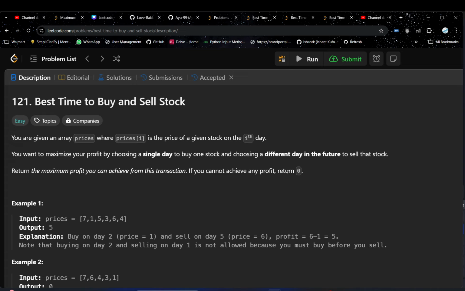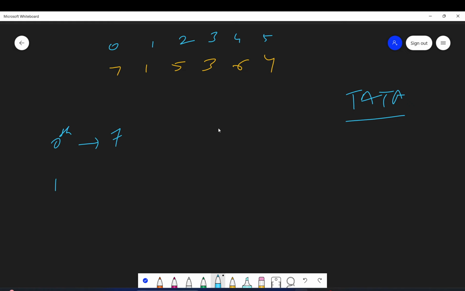Okay. So, what is given to us? We are given some prices of the stocks: 7, 1, 5, 3, 6, and 4. These are prices of a particular stock. Let's say Tata stock. The indices are 0, 1, 2, 3, 4, 5. On the 0th day, the price of the stock is 7. On the first day, the price is 1. On the second day, the price is 5. Similarly, on the third day, fourth day, and fifth day.